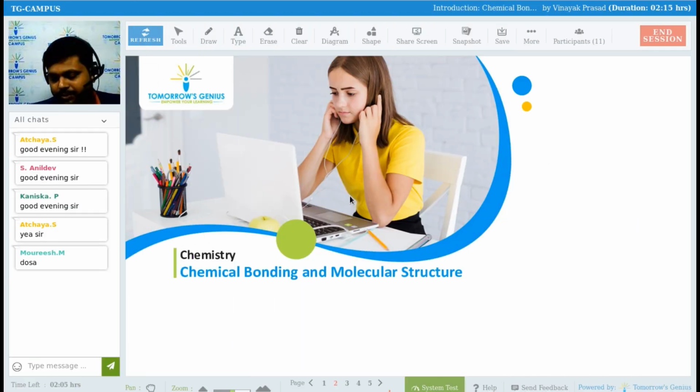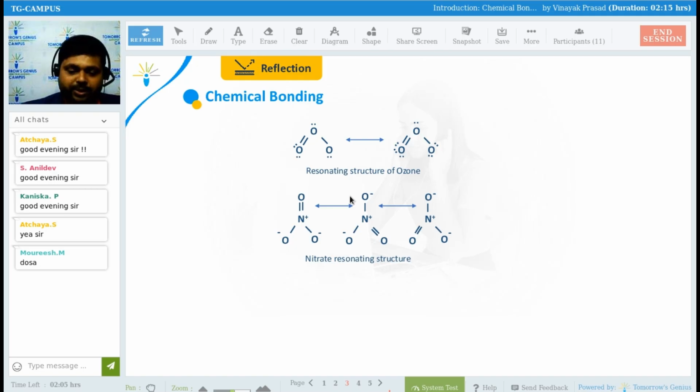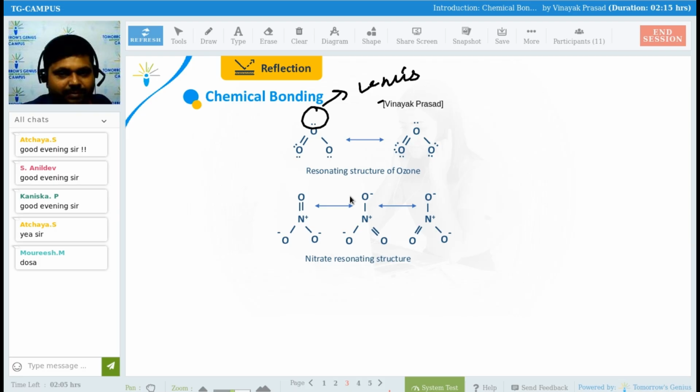Chemistry, chemical bonding. So I'm going to start, guys, now. Chemical bonding, how these chemical bonds are there. This is only for the reflection for this class, right? So here there are two dots. What do you mean by this dot? Can anyone tell me what this dot is? Actually, these are Lewis dots, right? We will be seeing what this Lewis dot means in today's class, right?